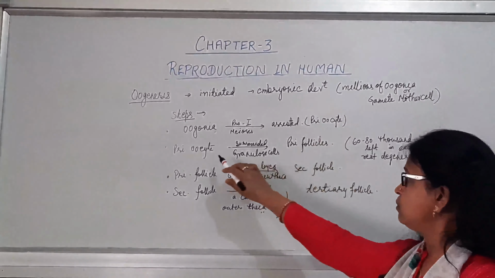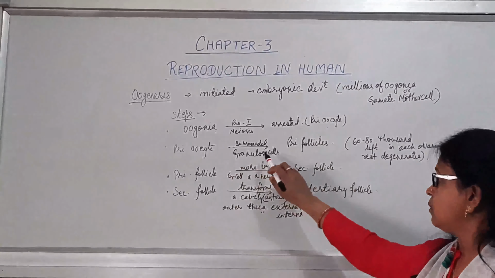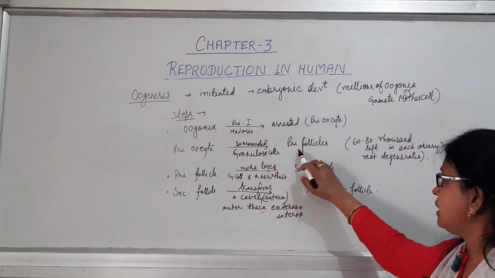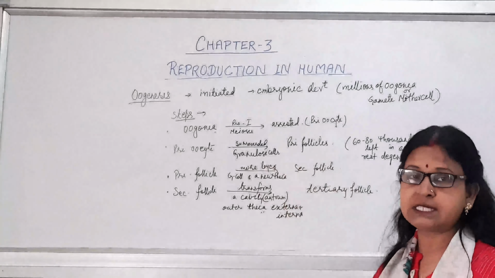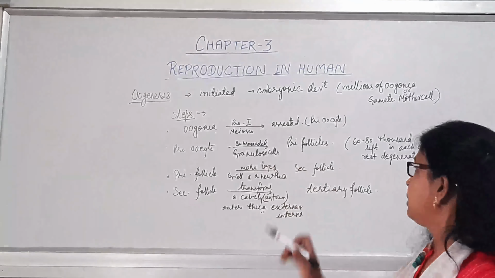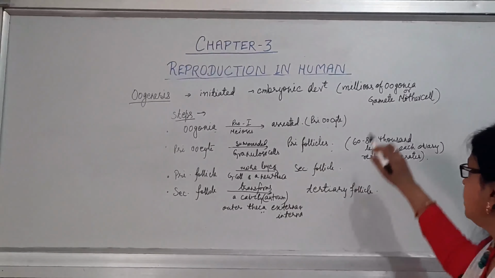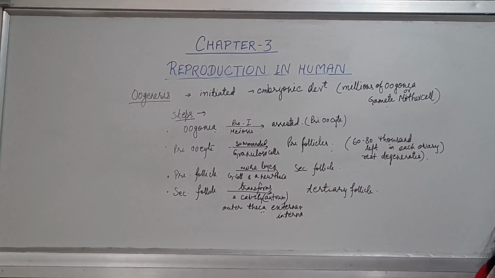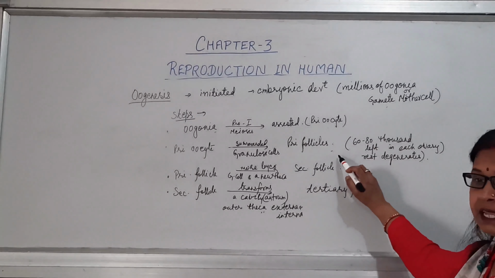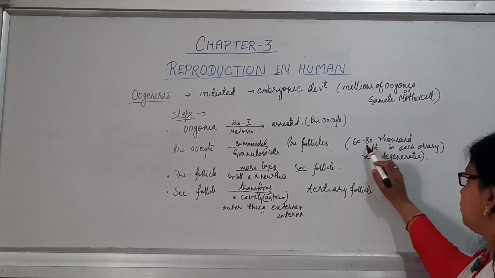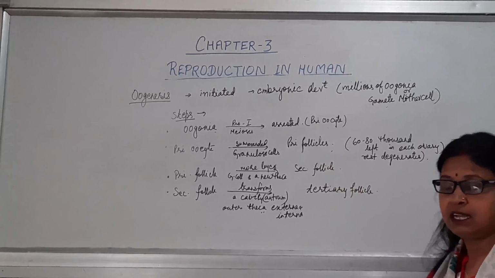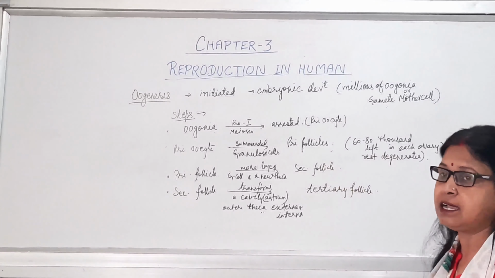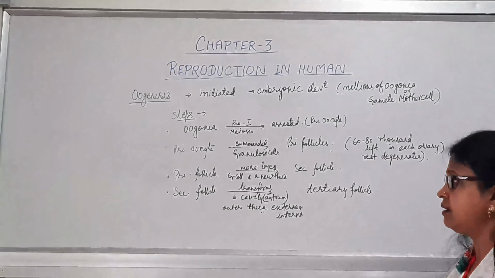Now this primary oocyte will undergo some changes to convert into a primary follicle. How? It is surrounded by some granulosa cells, and now it will be known as a primary follicle. The number of oogonia in the female fetus is about millions, but by the age of puberty, only 60 to 80,000 primary follicles are left behind, and the rest degenerate during that time.